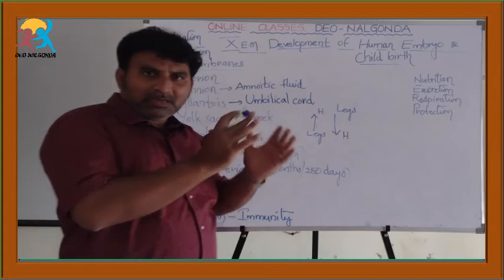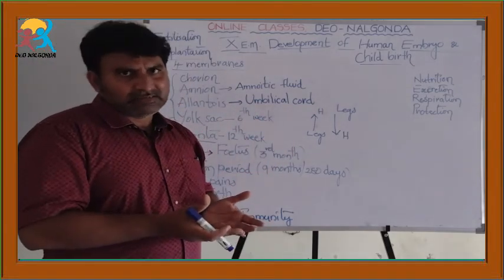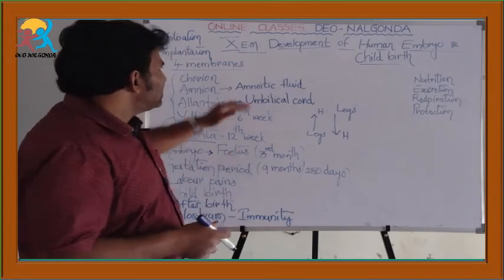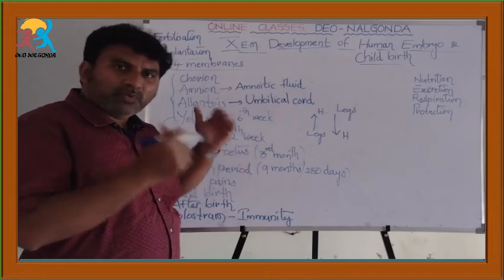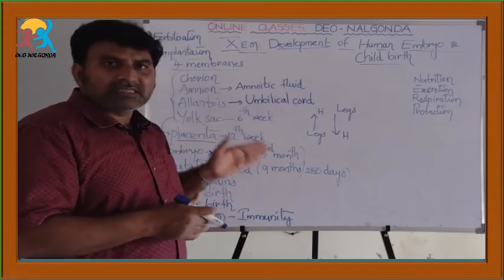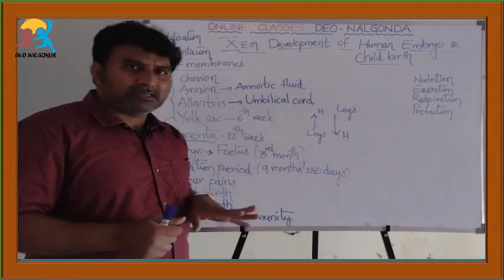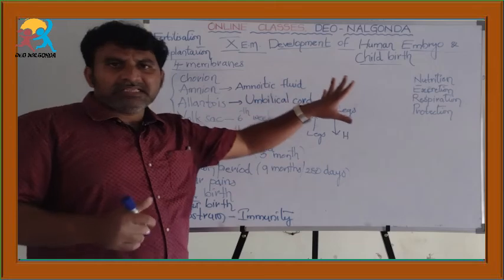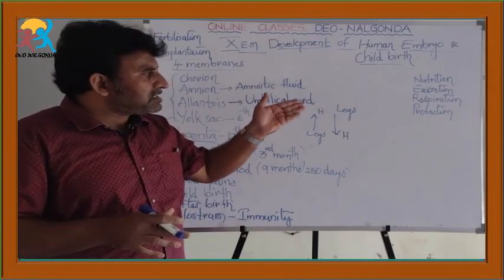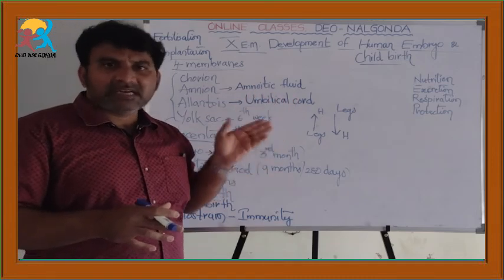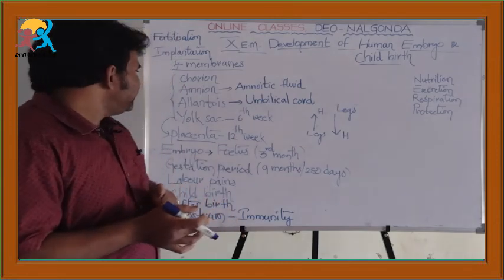The human embryo develops inside the mother's womb, that is uterus, and in the course of development the embryo develops 4 types of membranes around it. They are chorion, amnion, allantois, yolk sac. These 4 membranes carry out the functions of nutrition, excretion, respiration and protection that are needed by the growing embryo.